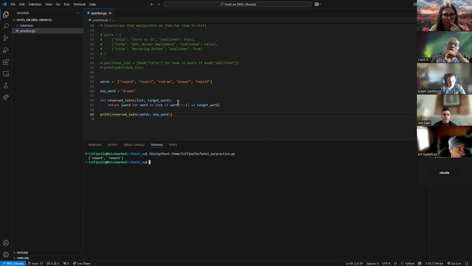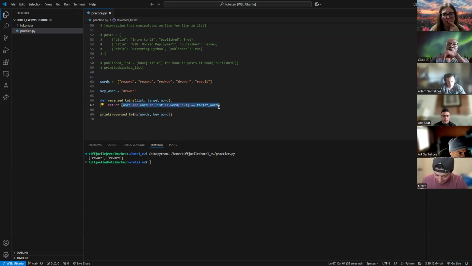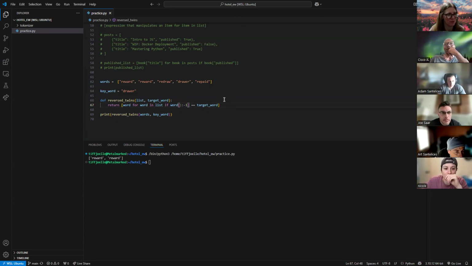So I guess any iterable, anything that can be iterated through, you can use that little shortcut on. Yeah, the colon, colon, -1. Thank you, Python, for having so many iterables that we can work with.